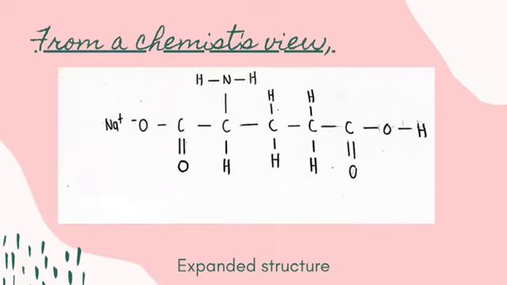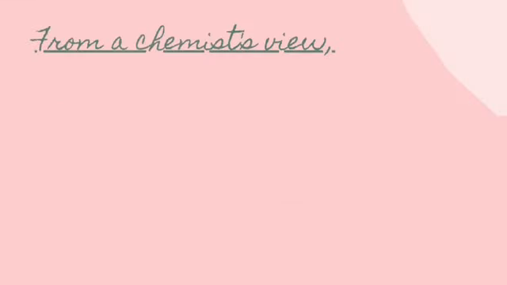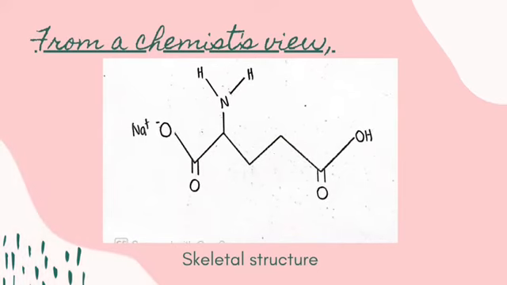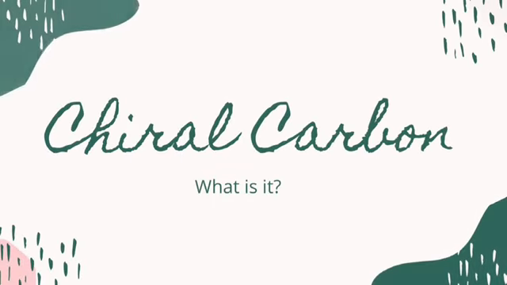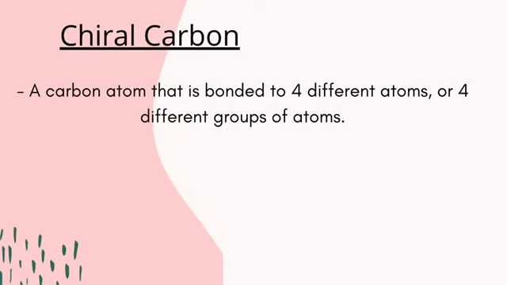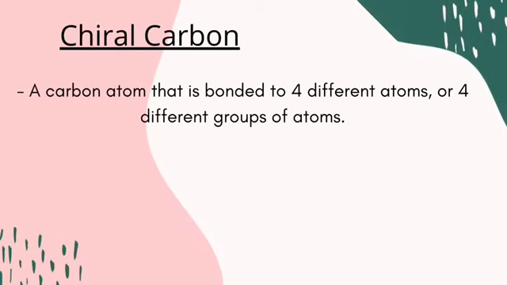This is the expanded structure of MSG, whereas this is the skeletal structure of MSG. Next, let's talk about chirocarbon. What is a chirocarbon? A chirocarbon is a carbon atom that is bonded to 4 different atoms or 4 different groups of atoms.